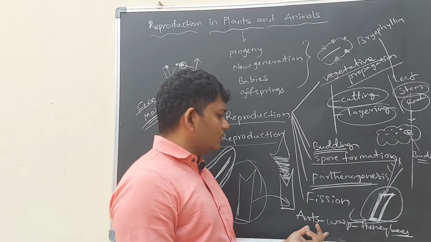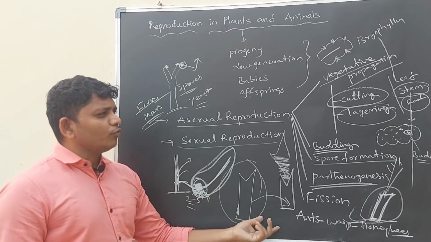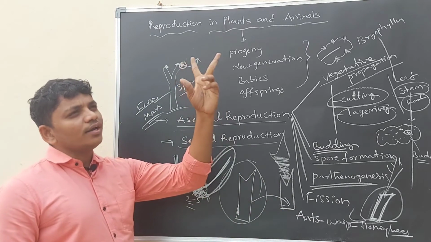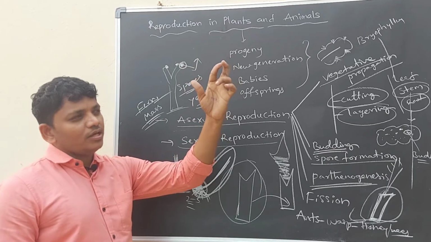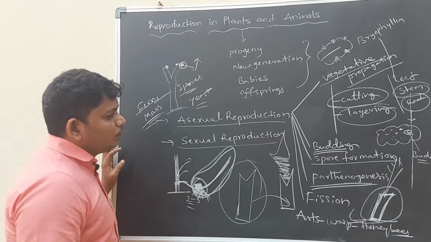So in this process, a single organism is involved and produces offspring. There are no two organisms involved, and no fertilization occurs. Okay, so this is what asexual reproduction is.